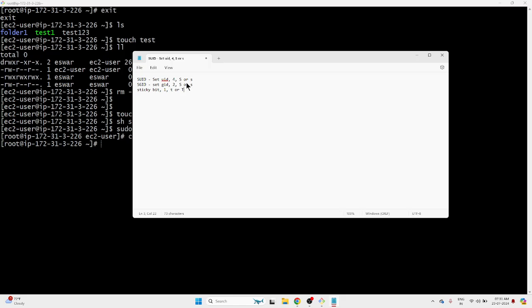But what will this do exactly? Let's start with set UID and go one by one. Let's say when set UID is assigned to a file, whoever is executing the file, let's say EC2 user created a file, so he created the file with whatever inside it.